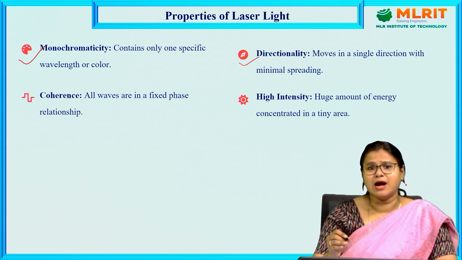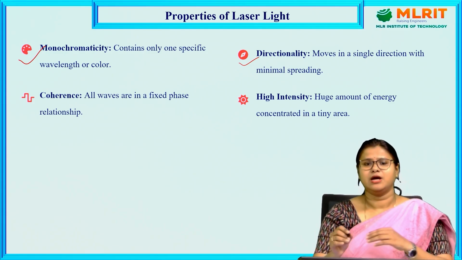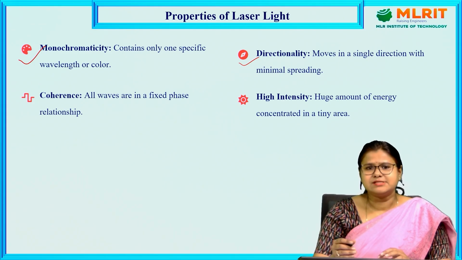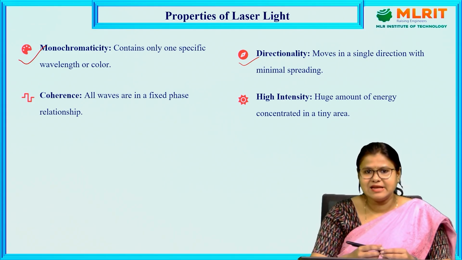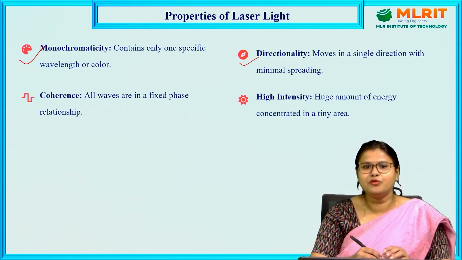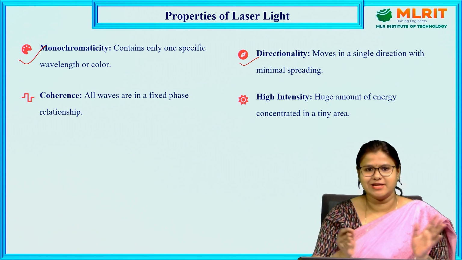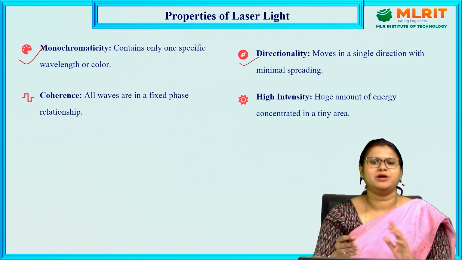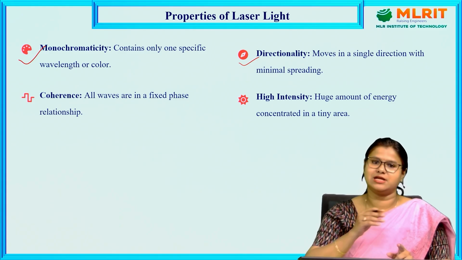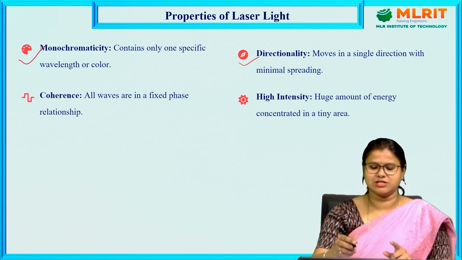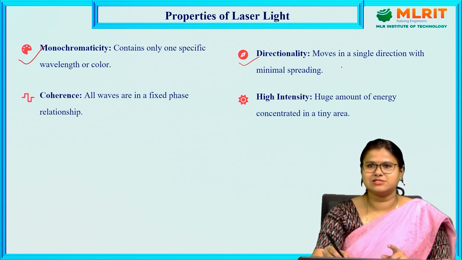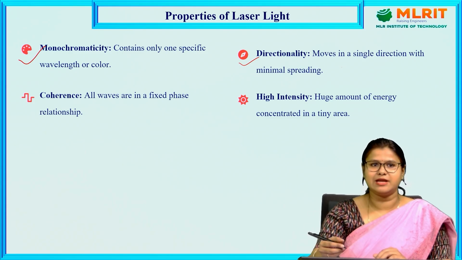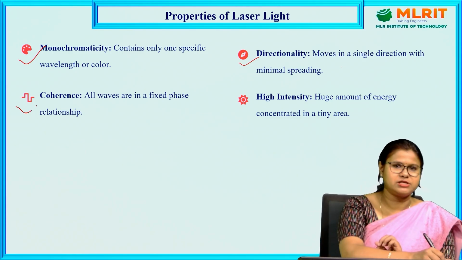The second property is directionality. Laser is highly directional in nature. The normal LED light we use at home travels in all directions; that light is divergent in nature. But a laser travels in a single direction. That is known as the directionality of the laser. Laser is highly directional.